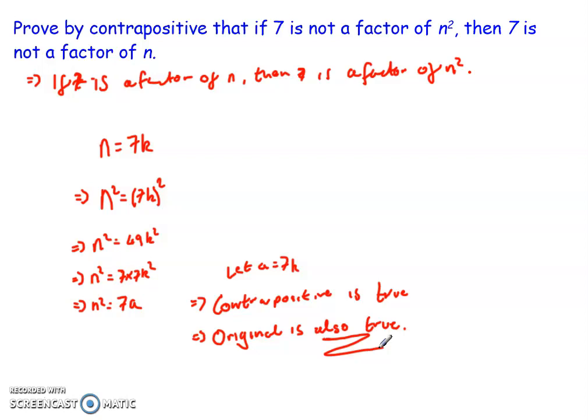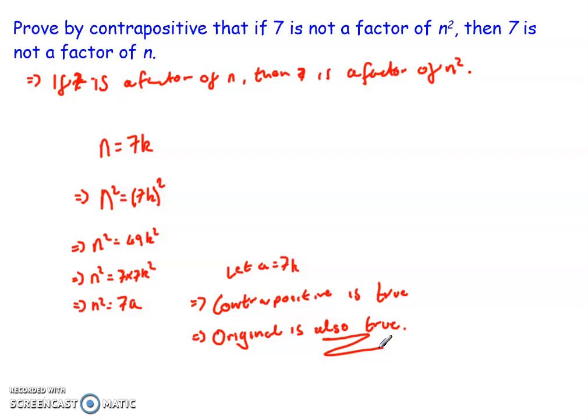Now notice the subtle difference between them. Proof by contradiction, we change a part of the statement. But contrapositive, because what we do is change the whole statement and look at it from a different perspective, we compensate for one change by changing another part of the statement. And what that does is it makes this new changed statement, looking at it from the other perspective, true. So if we were to revert back to the original, that is also true.